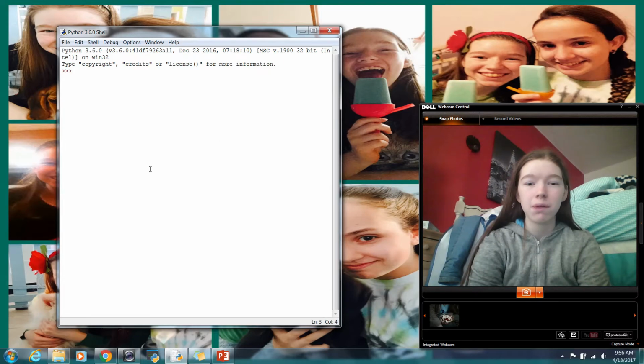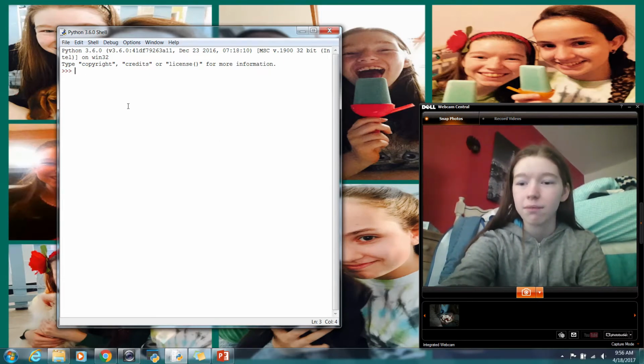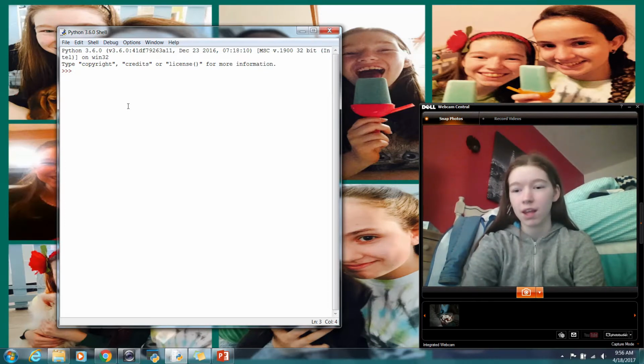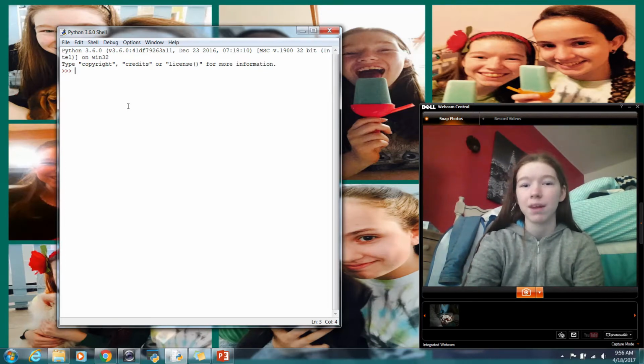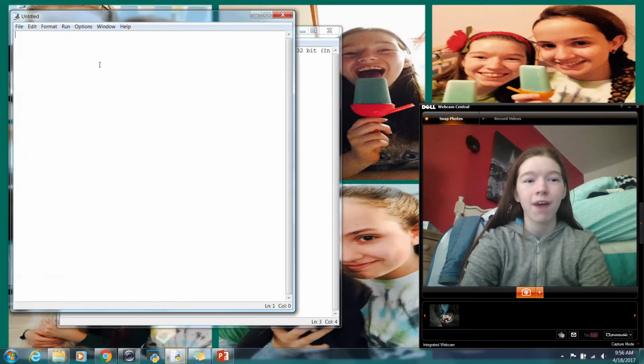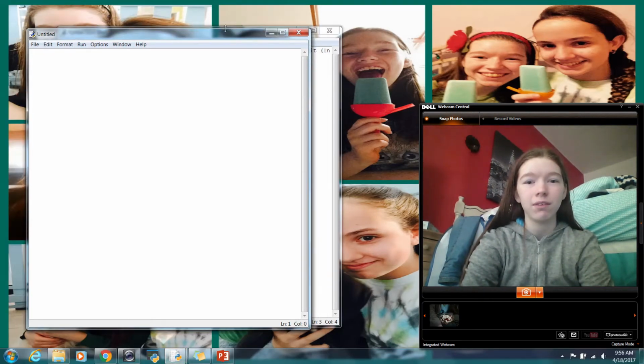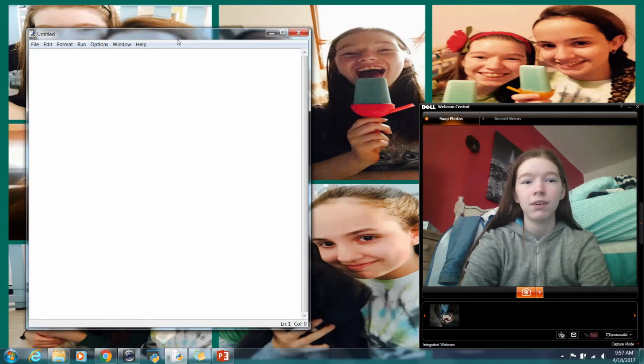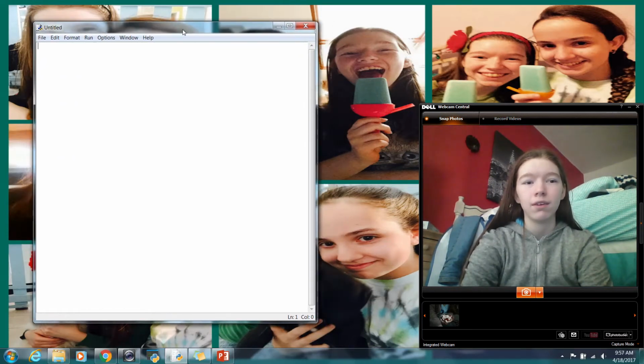And you don't want to program in this window because you can't take stuff back in it. You can edit each line that you're working on, but once you go past a line, you can't really work on it. So you want to open a new file, and this is what you want to use. So we can close this for now.